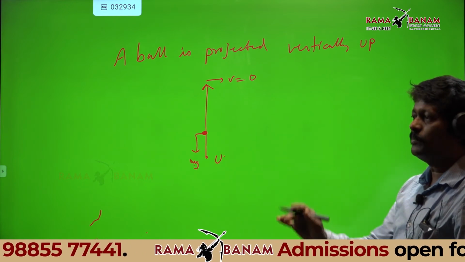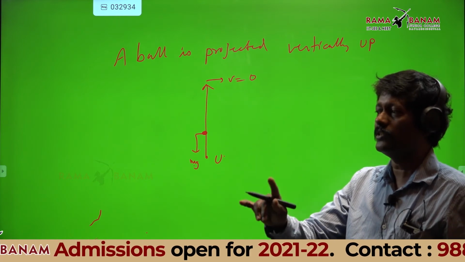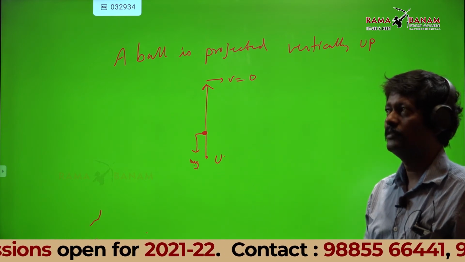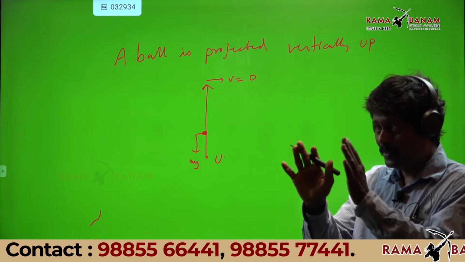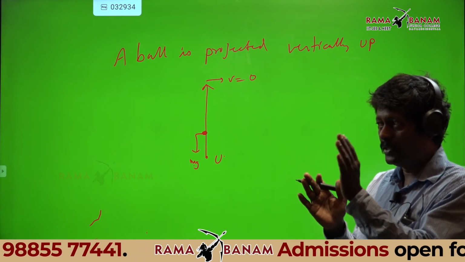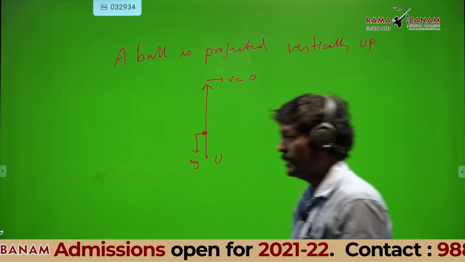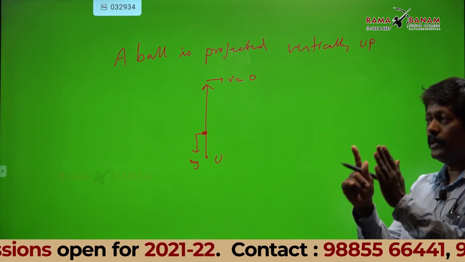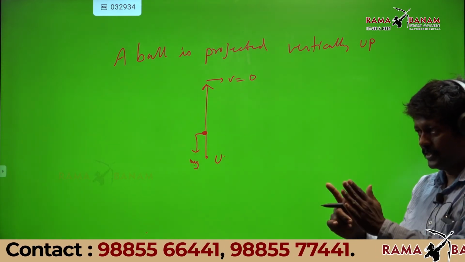That's all. That means work done by gravitational force should be the change in the kinetic energy of the ball. You agree? I am not using equation of motion. See the beauty here. Work done by all the forces on the body is equal to the change in the kinetic energy.